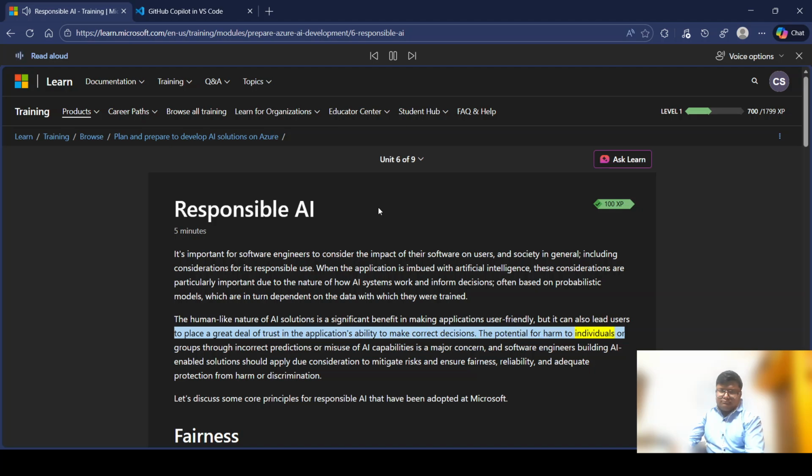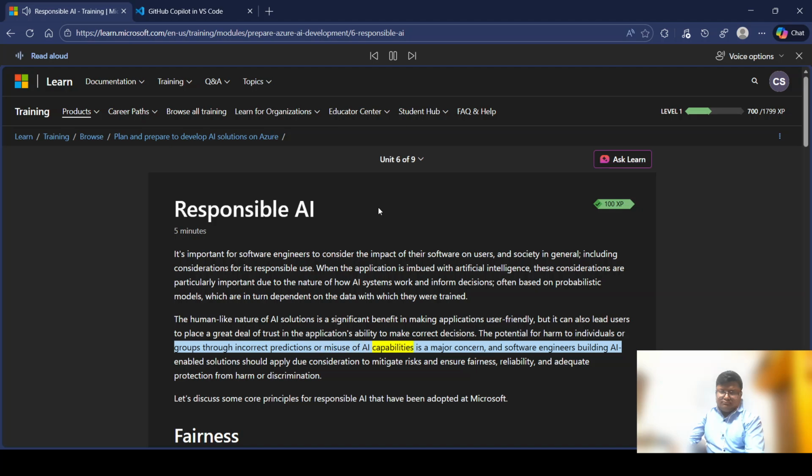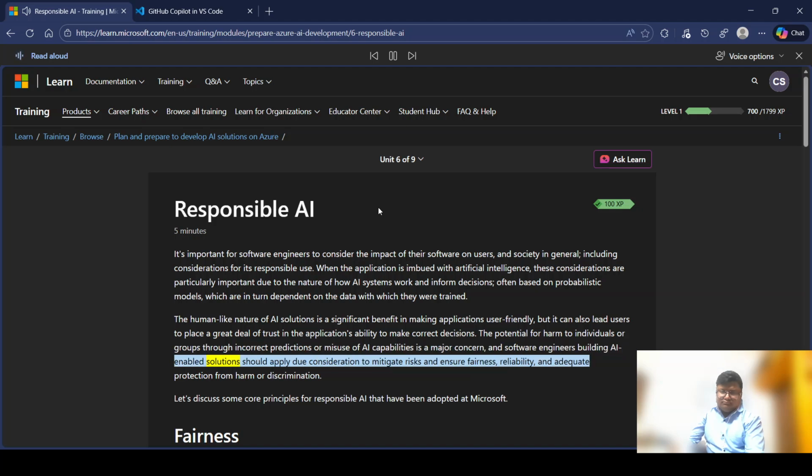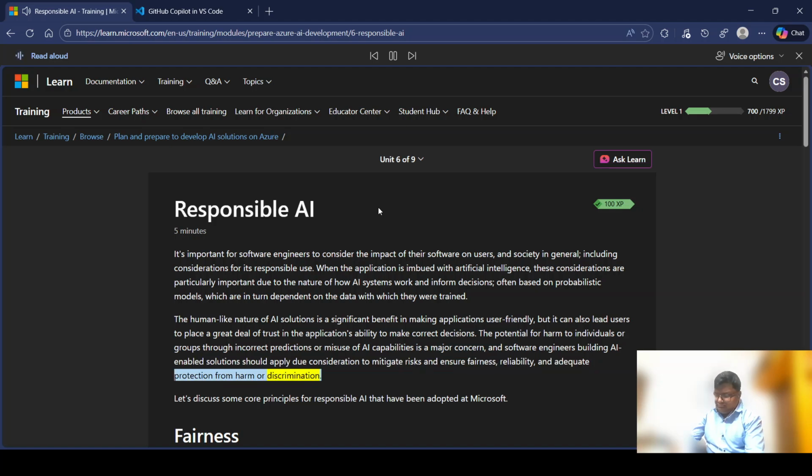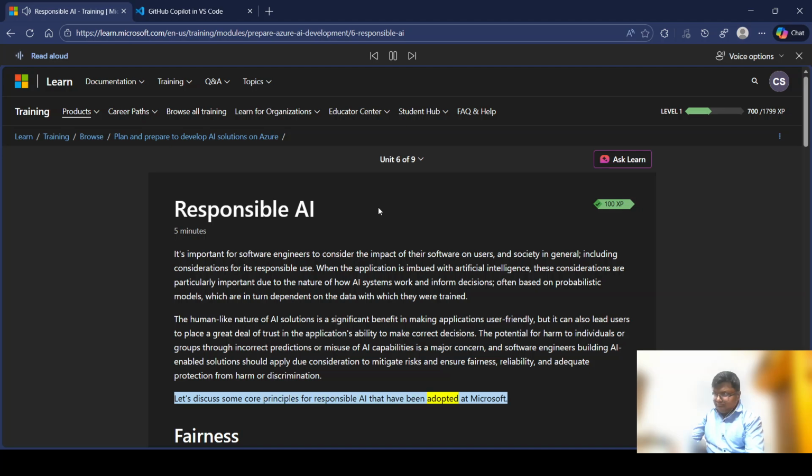The potential for harm to individuals or groups through incorrect predictions or misuse of AI capabilities is a major concern, and software engineers building AI-enabled solutions should apply due consideration to mitigate risks and ensure fairness, reliability, and adequate protection from harm or discrimination. Let's discuss some core principles for responsible AI that have been adopted at Microsoft.